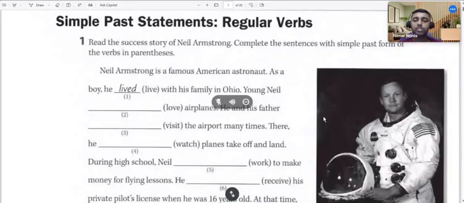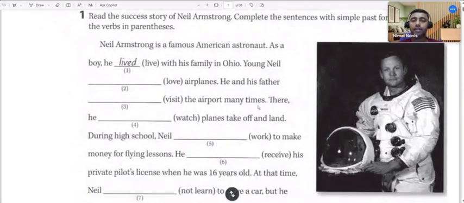Simple past statements, regular verbs. Okay, let's try to do this one. Read the success story of Neil Armstrong.